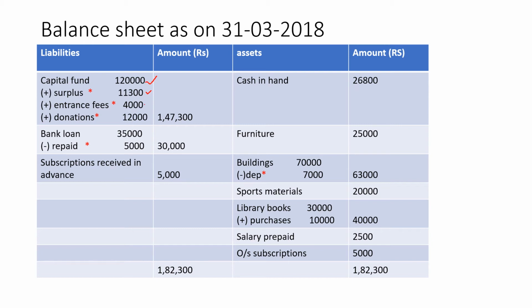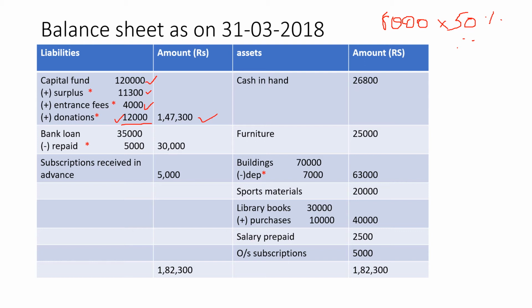So entrance fees 4,000. Again, where this 4,000 came from? The total amount of your entrance fees was 8,000, of which 50% has to be capitalized. So 8,000 na 50% anna calculate ಮಾಡ್ಕೊಳ್ಳಿ, it is 4,000. Then donations 100% anna kuda capitalize ಮಾಡ್ಲಿಕ್ಕೆ ಹೇಳಿದ್ದಾರೆ. So donation amount is 12,000, entirely it is capitalized. Now make a total of all of these amounts. To the outer column you will get 1,47,300.